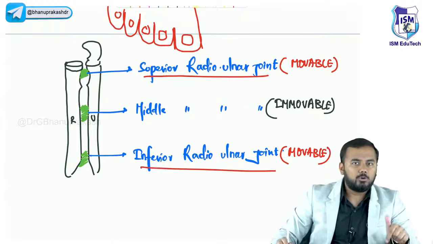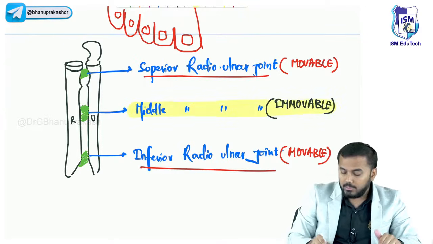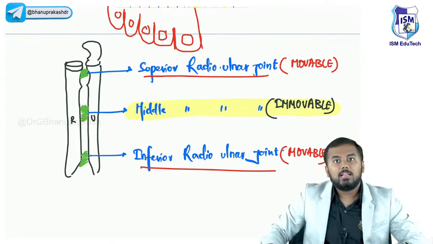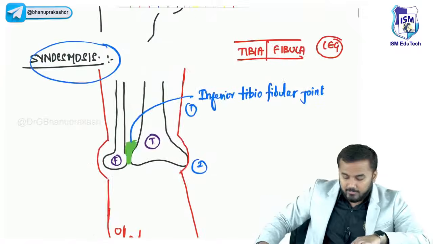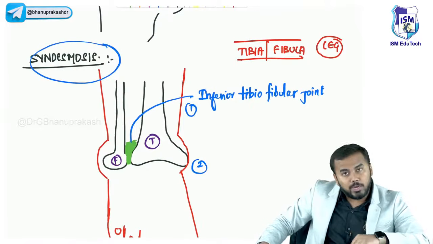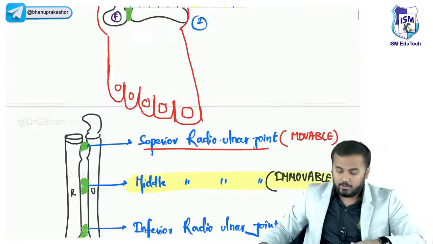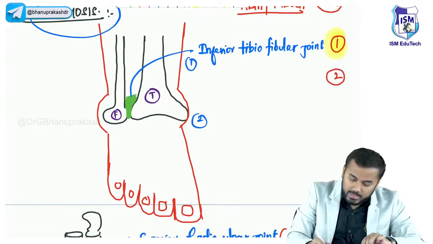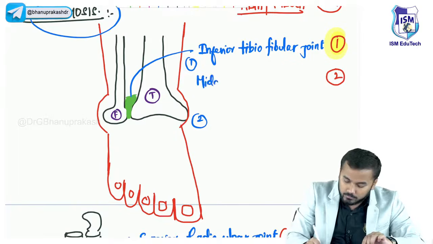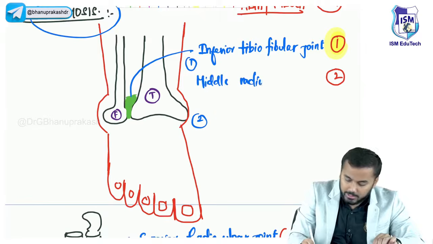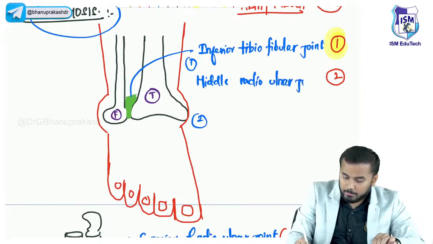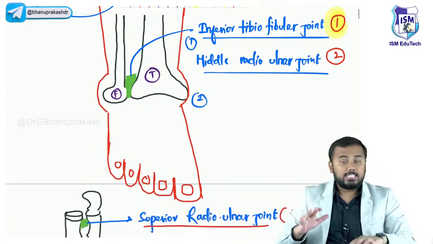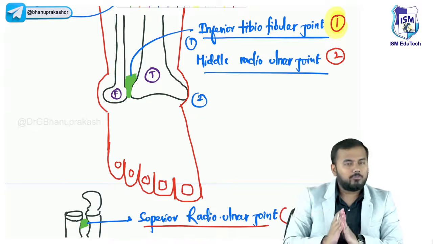So what is our example for today's topic? The example for today's topic is the middle radioulnar joint. So from today onwards, if I ask you what are the examples of syndesmosis, what will you tell? There are only two examples of syndesmosis: the inferior tibiofibular joint and the middle radioulnar joint. Syndesmosis are a little bit difficult, guys, but all of you understood.